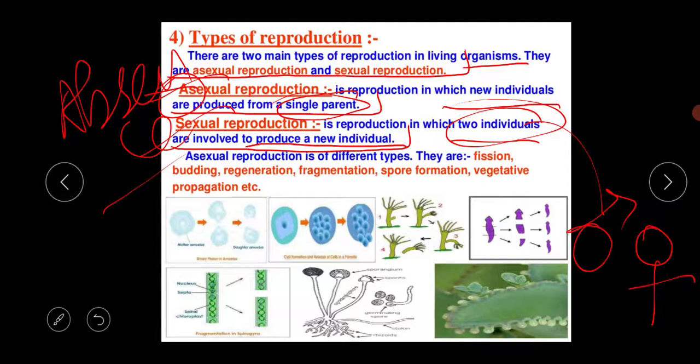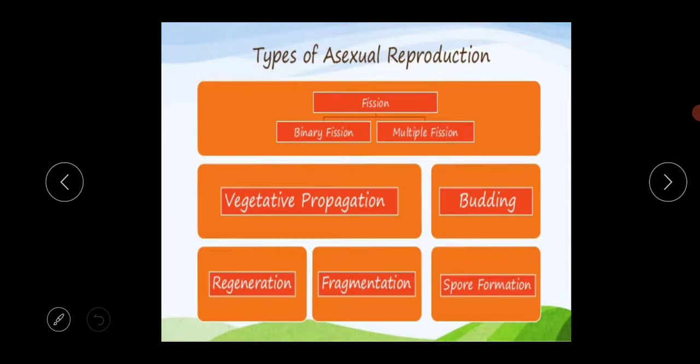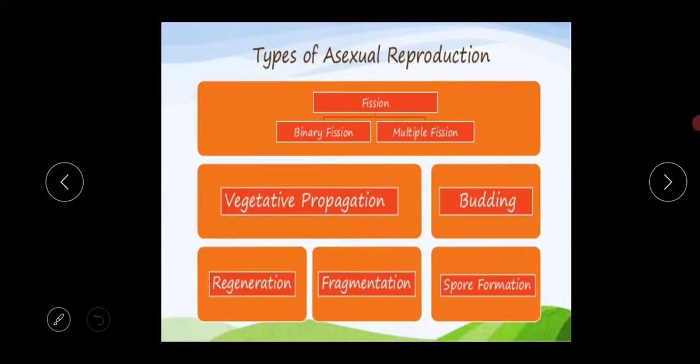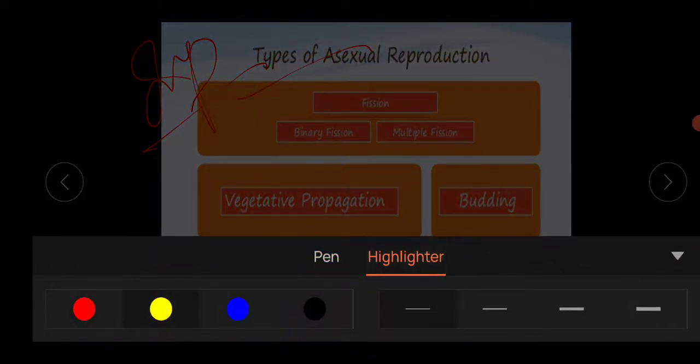Asexual reproduction is of different types: fission, budding, regeneration, fragmentation, spore formation, vegetative propagation, etc. In today's class we are going to discuss asexual reproduction. These are the types of asexual reproduction. The first thing, which is important, is fission. There are two types of fission, the binary fission and the multiple fission. Next thing is vegetative propagation. I am highlighting all these things.